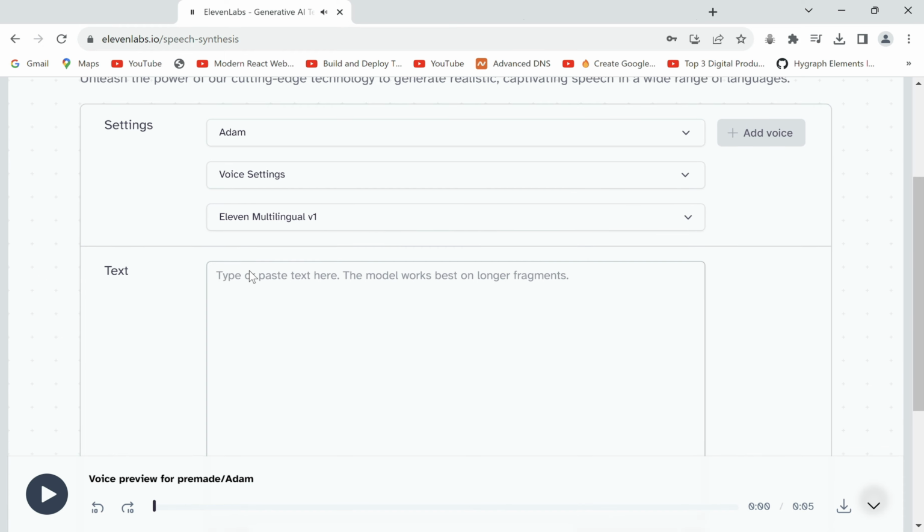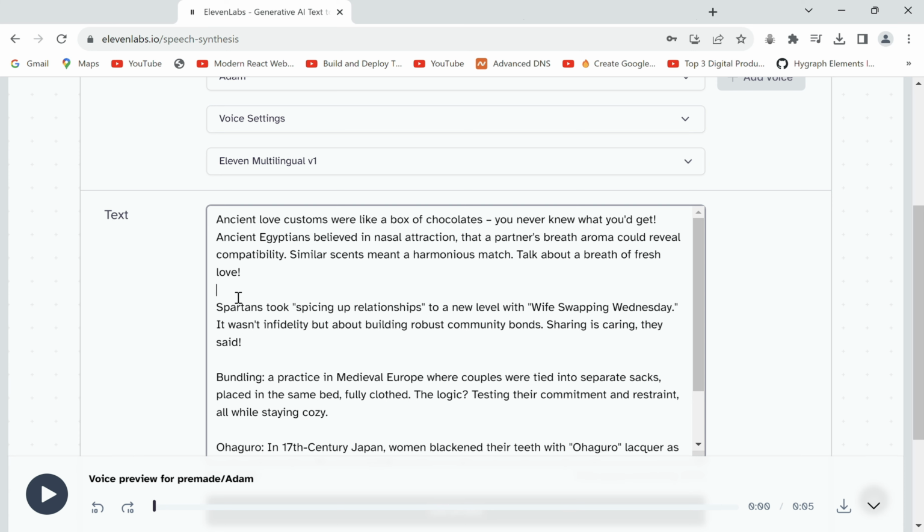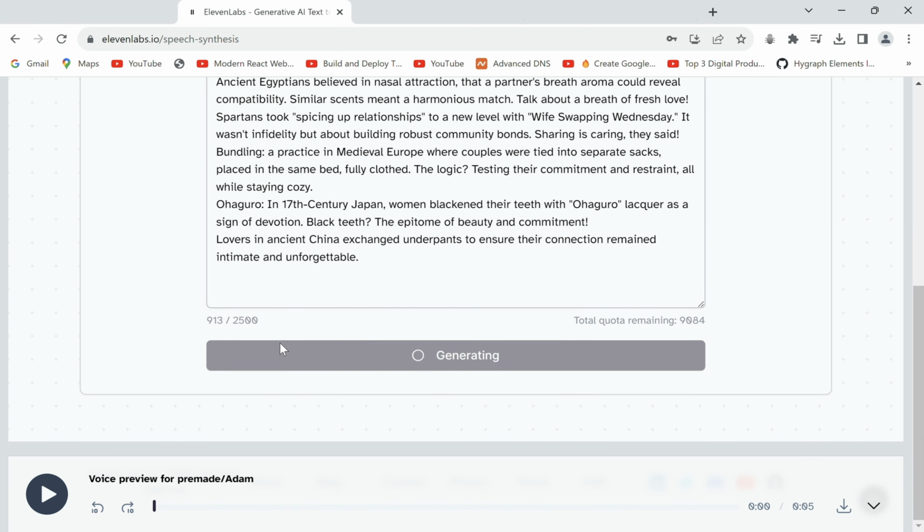I like this one, it sounds wise. Paste the script we had generated in the text box and click generate. Make sure it sounds good.